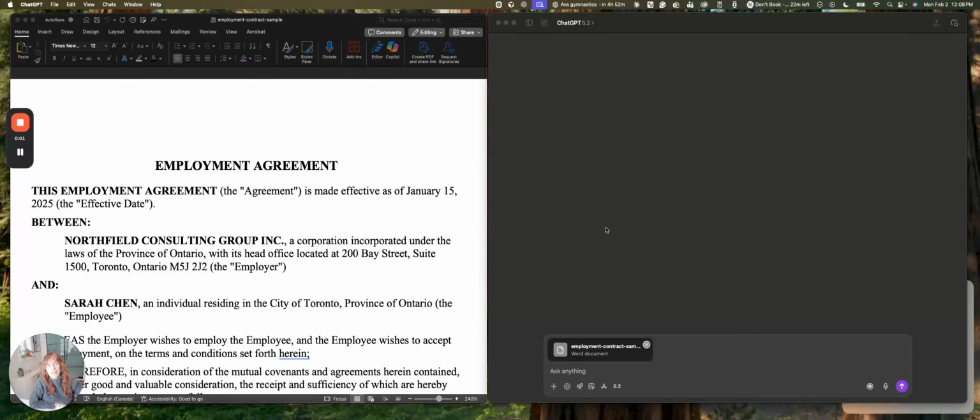Okay, AI and employment law, and specifically employment contracts. So, for those of you that are new, or relatively new, to AI, I'm going to just walk you through what you're seeing on my screen. On the right-hand side, you'll see this is ChatGPT. I'm sure you've all heard of this.